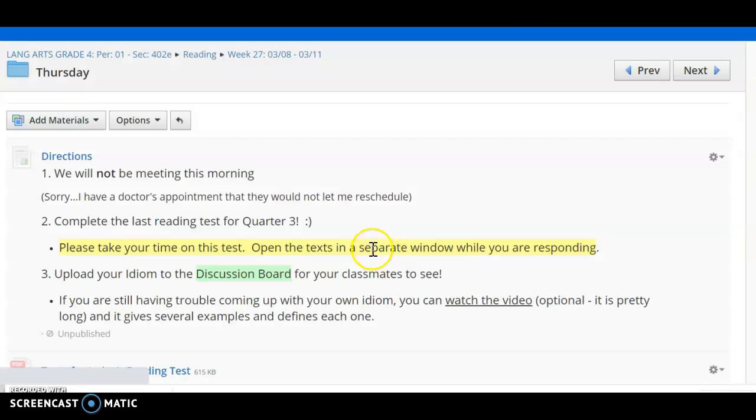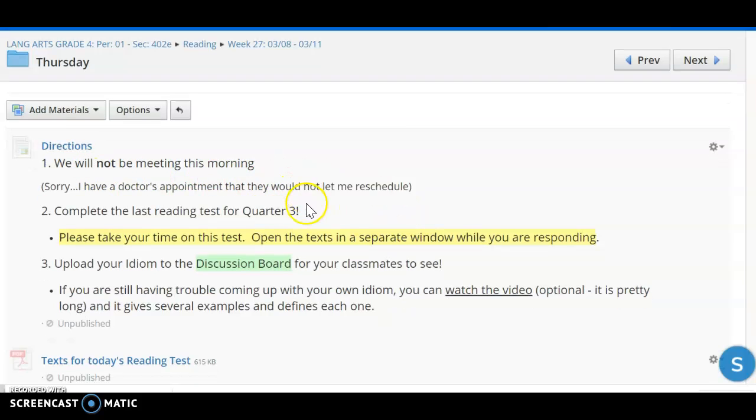Finally, when we go into Thursday's folder, during the meeting, you see here, we will not be having one. So I do apologize. I do have a doctor's appointment. They would not let me change it, unfortunately. So we will not be meeting on Thursday.